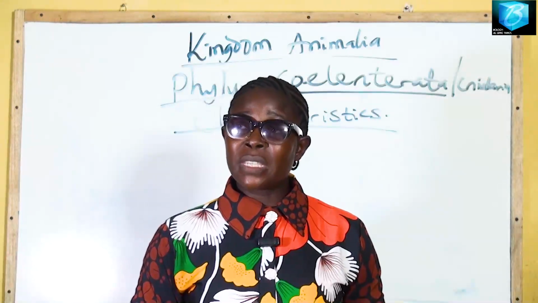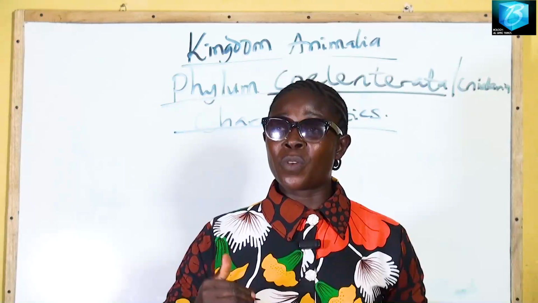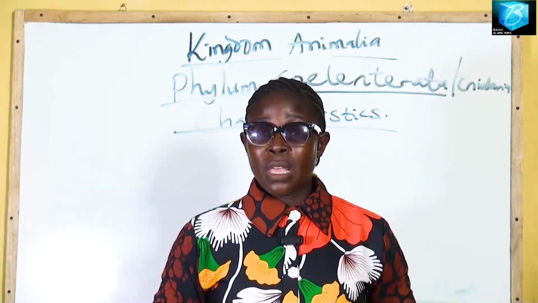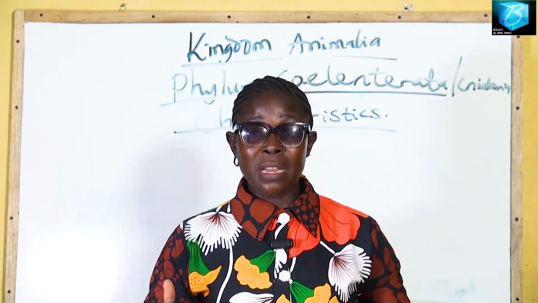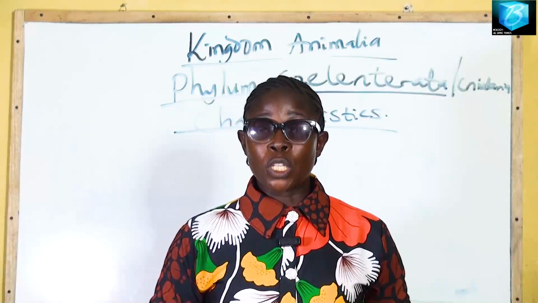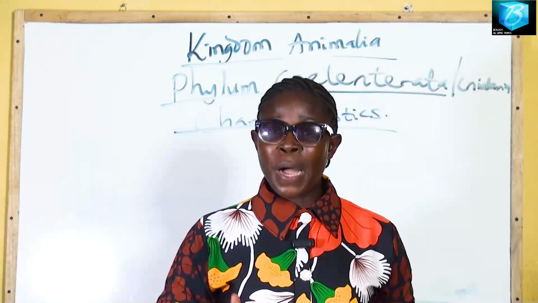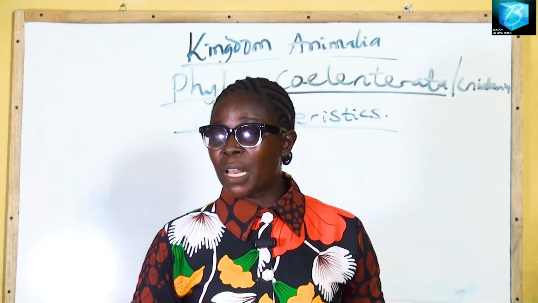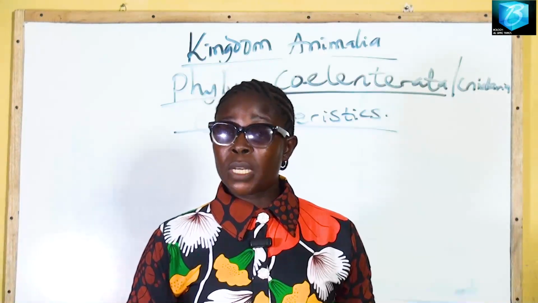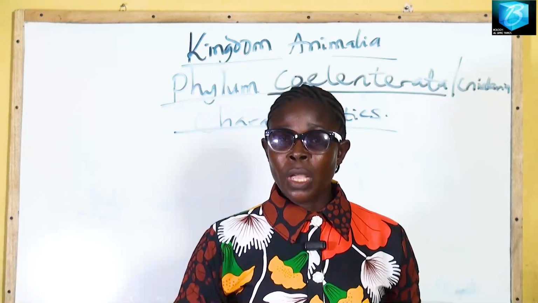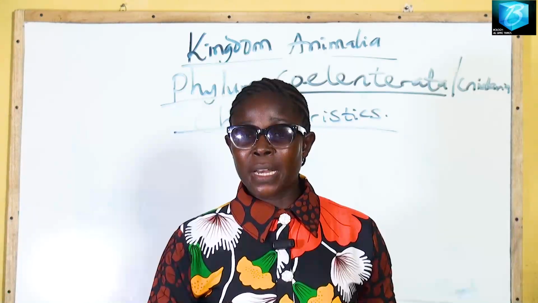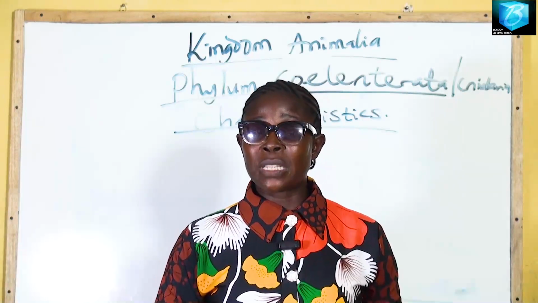We said that there are some criteria that lead to putting all these animals into these phyla. Number 1, we have the body design. We talked about body symmetry, and finally body cavity. Talking about body design, an animal can be tubular or sac-like.